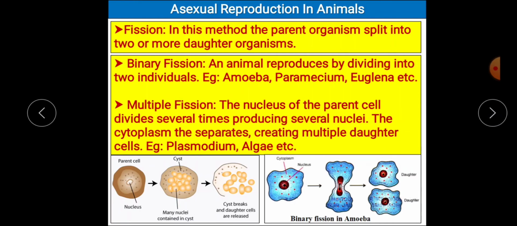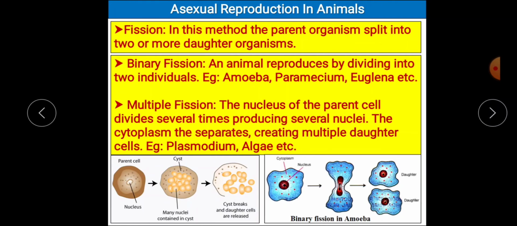Next is multiple fission. Here the nucleus of the parent cell divides continuously, or divides several times, and produces several nuclei. Nuclei is the plural term for nucleus. Then the cytoplasm separates, creating multiple daughter cells.